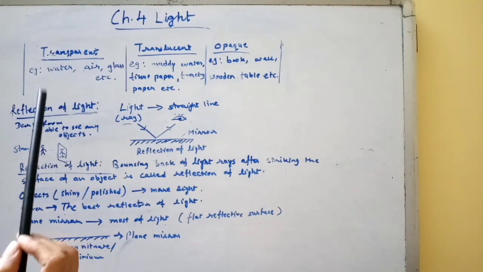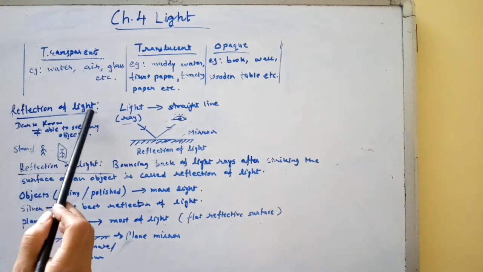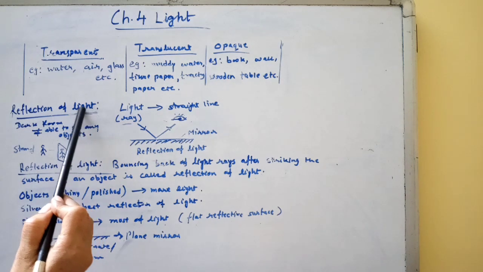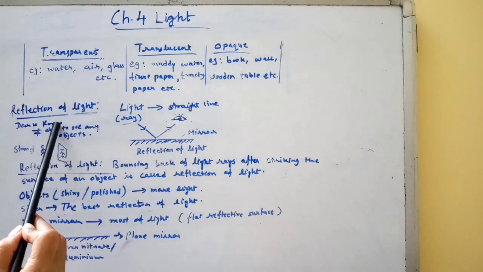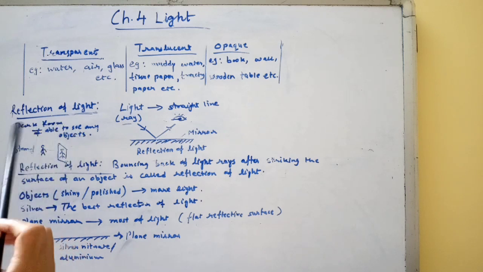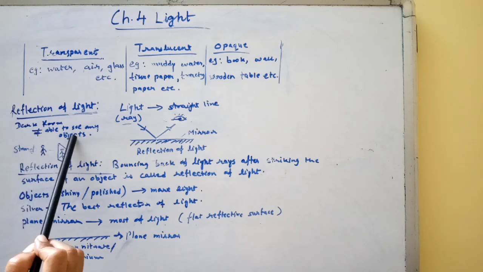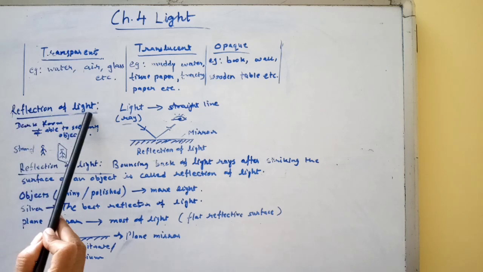Now students, in this chapter we will learn what is reflection of light, what are the laws of reflection, what is a plane mirror and what is the speed of light. So our first topic is reflection of light. If we enter a dark room, we are not able to see any objects without switching on the light. We are able to see objects around us due to the phenomenon called reflection of light.